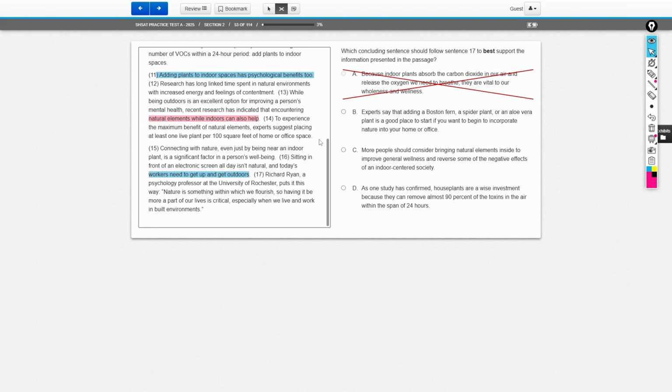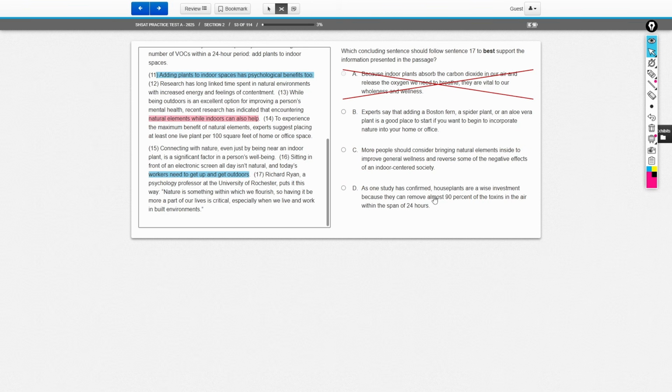C says more people should consider bringing natural elements inside to improve general wellness and reverse some of the negative effects of an indoor-centered society. This is also pretty good. This is also kind of restating what I've been telling you guys this passage is about. So let's keep that in running as well. And let's look at choice D.